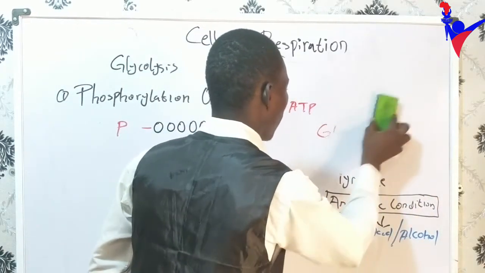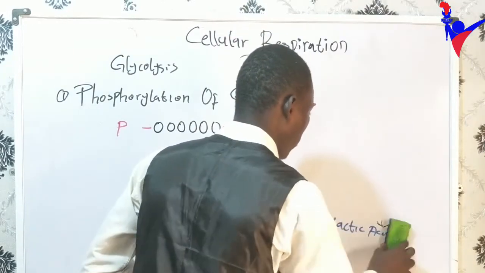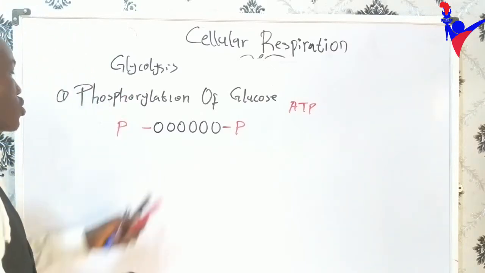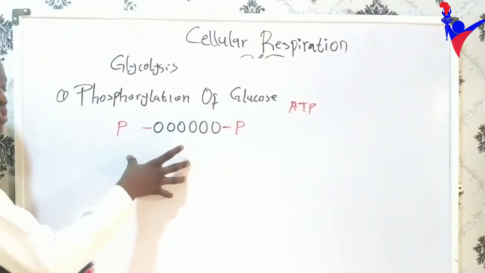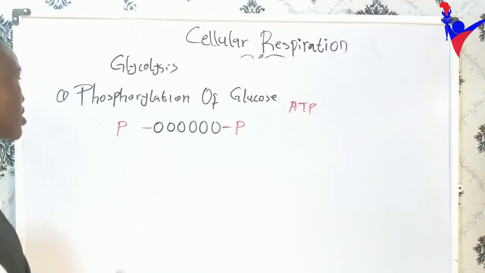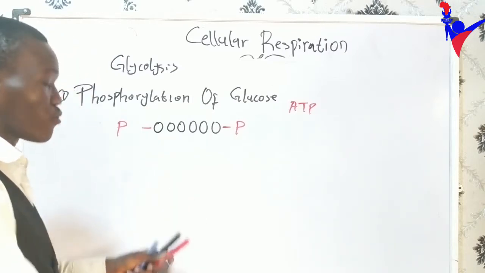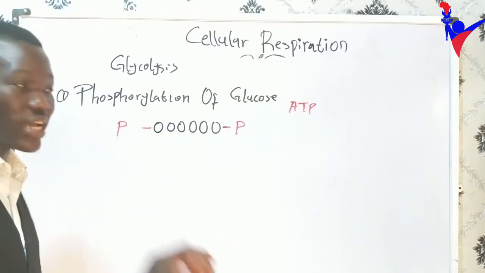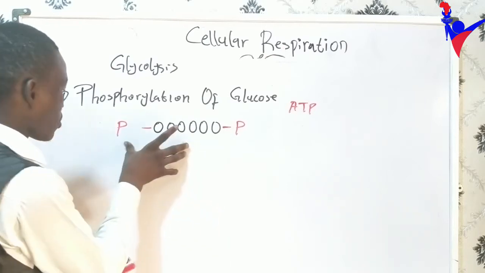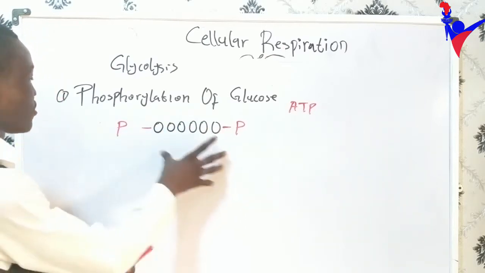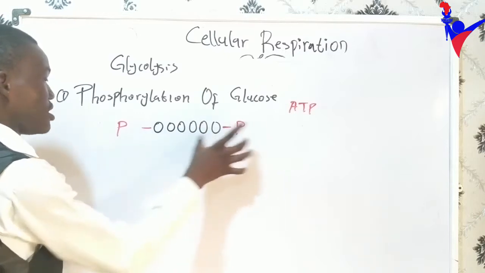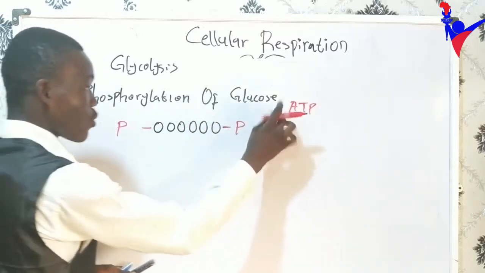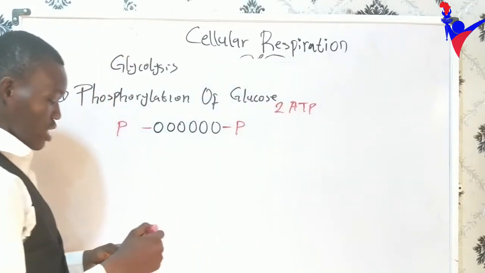We are getting our phosphate group from ATP. Don't forget we are trying to activate or prepare glucose. So we phosphorylate glucose in the first step reaction. If you are asked what is the first step in glycolysis, it's called the phosphorylation of glucose. We are preparing glucose. Why? So that glucose will not leave the cytosol or the membrane. So we phosphorylate glucose, and the phosphate is gotten from ATP. We need 1 phosphate and another phosphate. So how many ATP are we going to be using? 2 ATP.